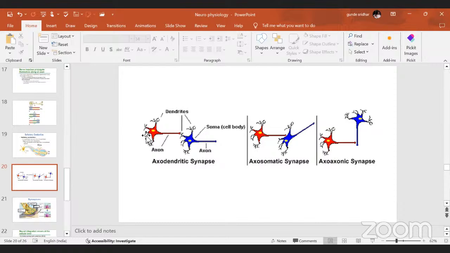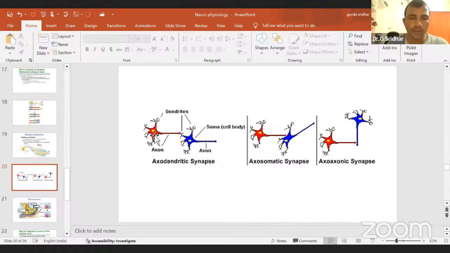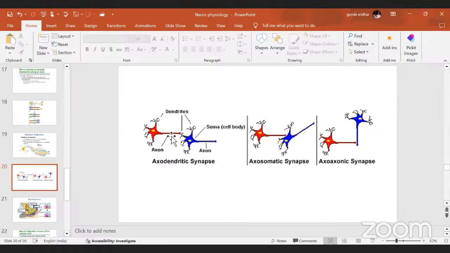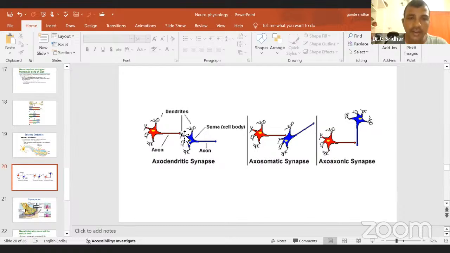Yes, sir. Very good. Okay, this is the axon in red color, and the dendrites of the other neuron, making a junction. That's why this is called an axodendritic synapse. Generally, the synapse in the nervous system will be of this type.